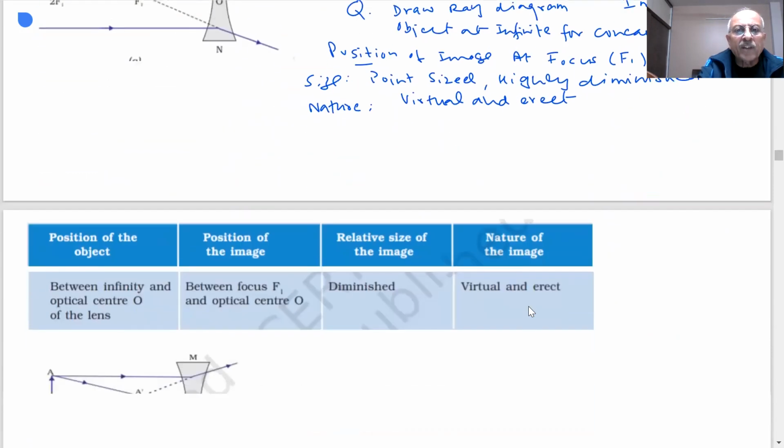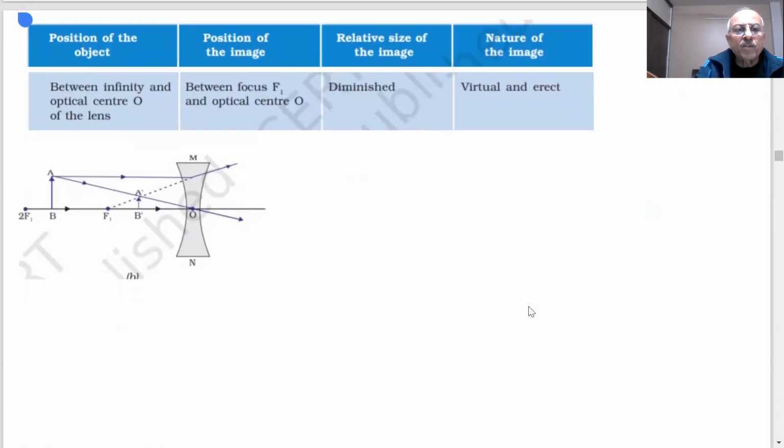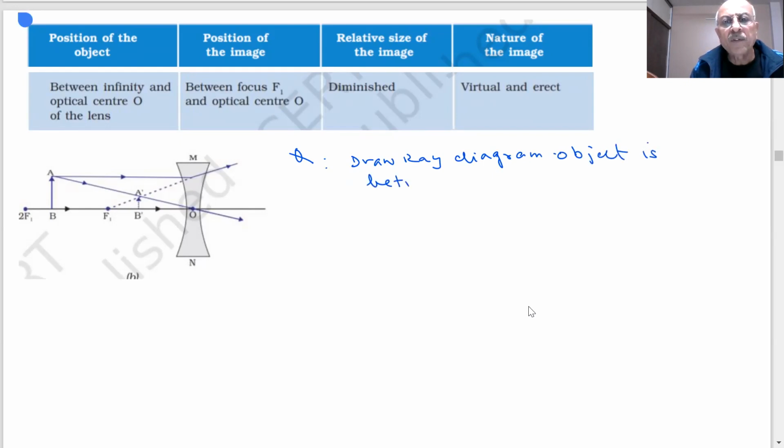Note down the next important point, students. When an object is placed between infinity and the optical center of a concave lens, the question is: draw a ray diagram. The object is between infinity and optical center.